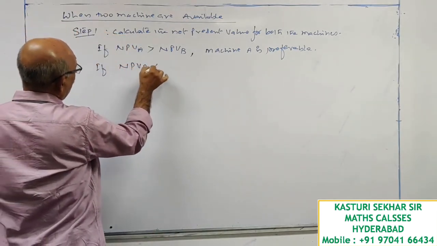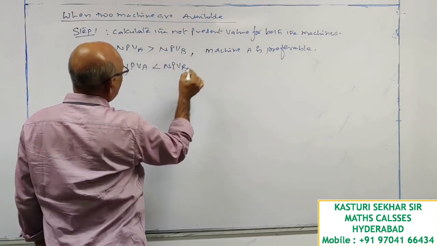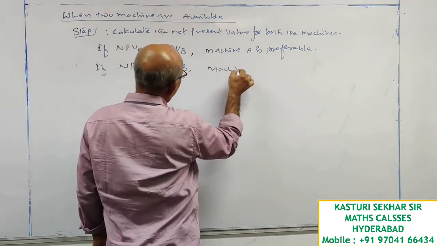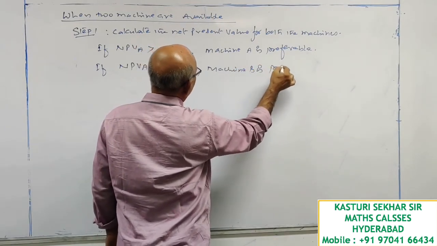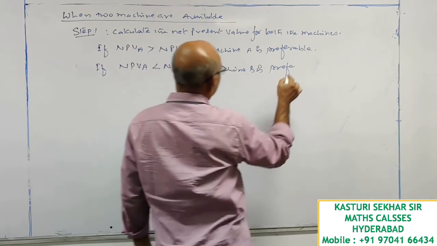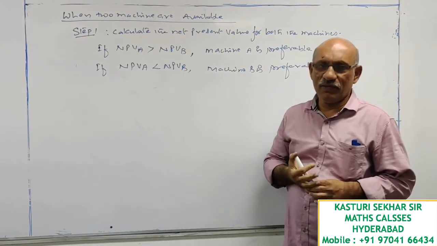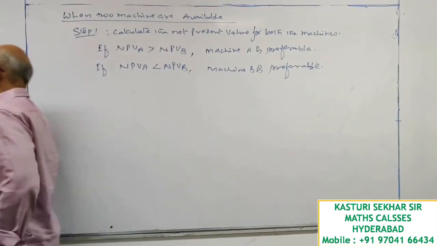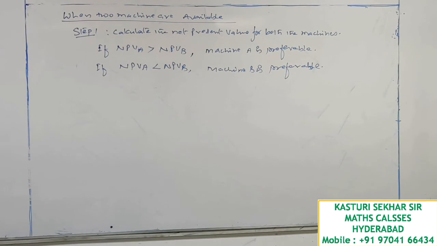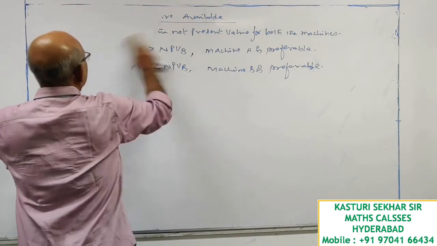If net present value of A is less than net present value of B, machine B is preferable. Let us see one question for this.